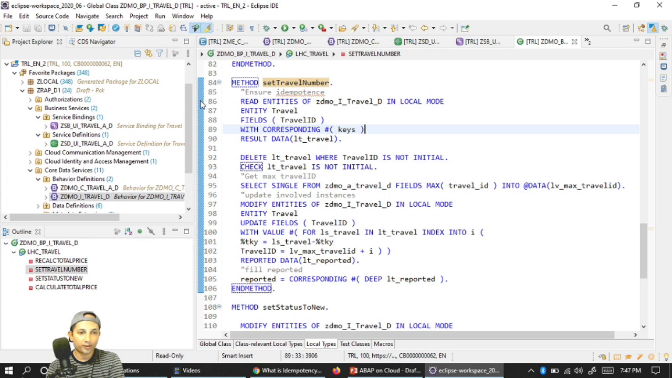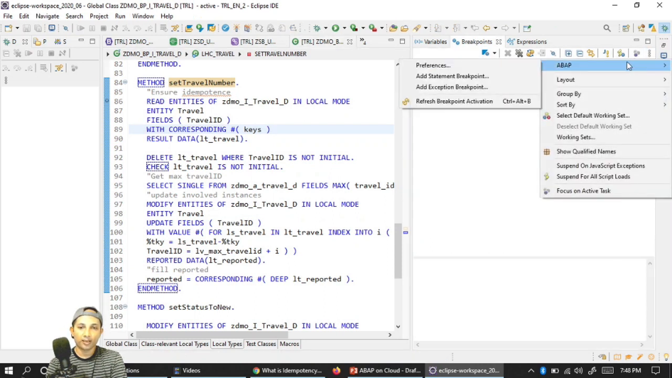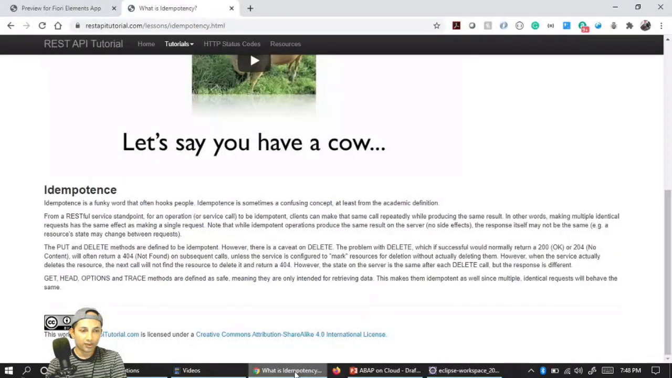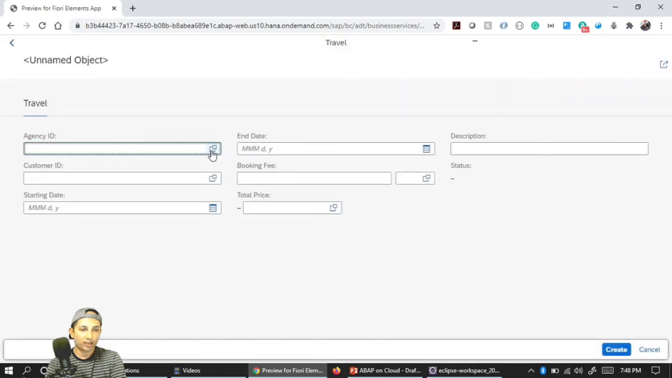Do you want to do a quick debugging? Let's put a breakpoint and go to the debug perspective. One thing you have to do, in case it is not triggered every time you debug, sometimes it fails: click on these three buttons, go to ABAP, and click on refresh breakpoint activation. You need to refresh this activation in case it's not getting caught during debugging. So going back to the application, let's create one more, and we'll see what comes.